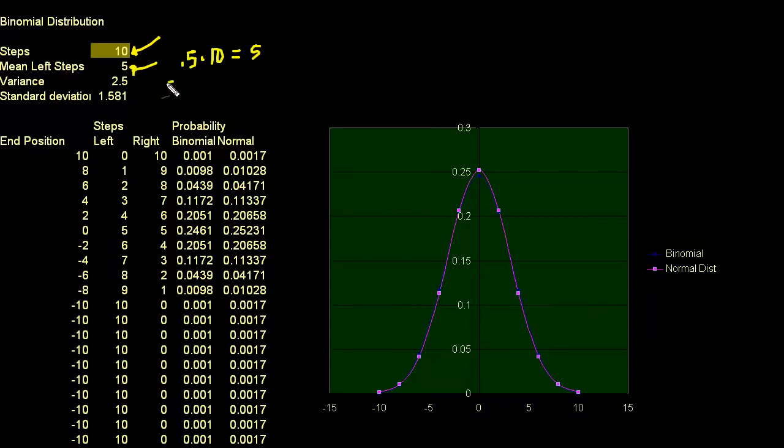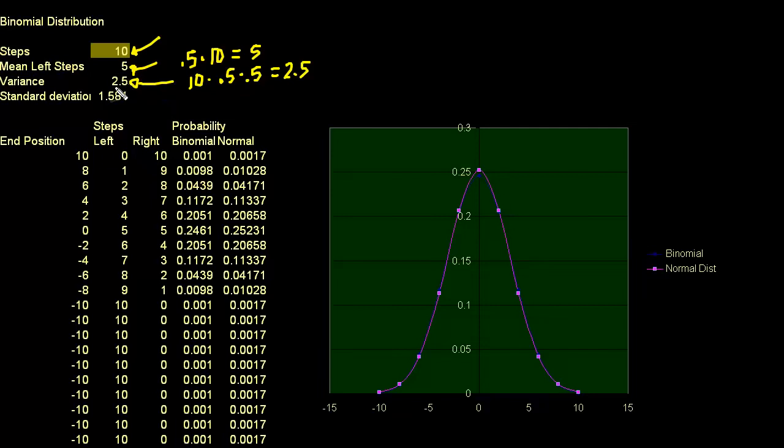And then the variance, and I'm not sure if I went over this. I need to prove this to you if I haven't. I'll make a whole other video on the variance of the binomial distribution. But the variance is essentially equal to the number of trials, 10, times the probability of taking the left step, or a successful trial. That's what I'm defining left as, a successful trial, but it could be right as well, times 1 minus the probability of a successful trial, the probability of a non-successful trial. In this case, they're equally probable, and that's where I got the 2.5 from. And that's all in the spreadsheet.